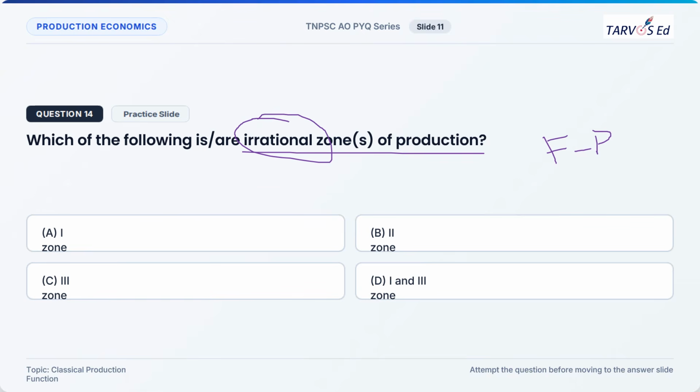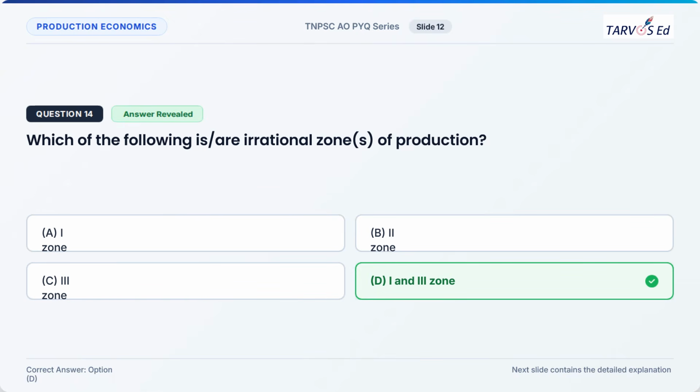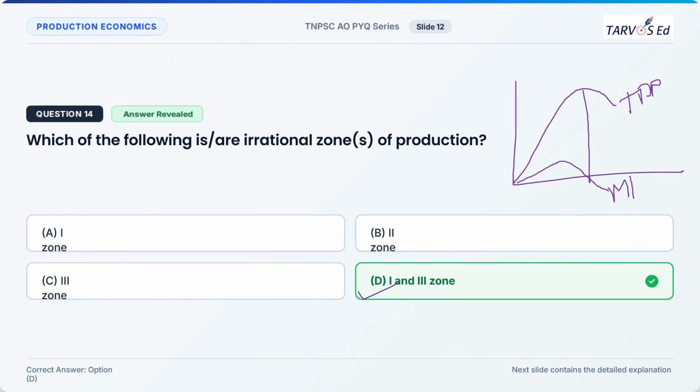The correct option is option D. It is zone 1 and zone 3. If you see, we will have three curves, TPP, MPP, and APP: total physical product, marginal physical product, and average physical product.